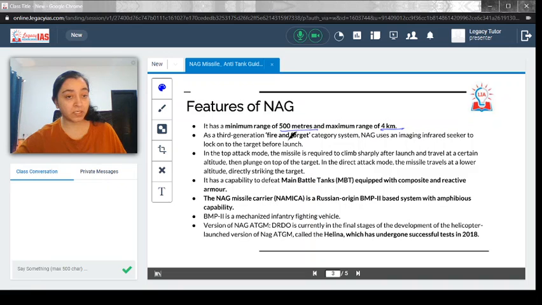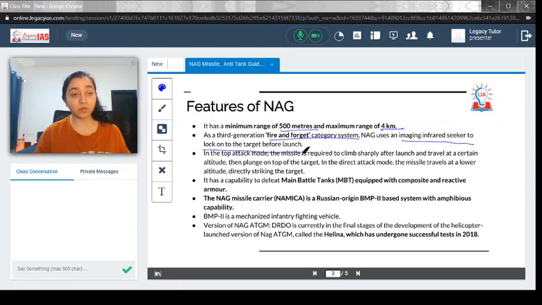As a third generation fire and forget category system, the NAG missile uses an imaging infrared seeker to lock on to the target before launch. So first of all, it is a third generation advanced fire and forget system, and it uses the infrared seeker. How does it seek out the target? It will use infrared imaging and then lock the target. This is how NAG locates its target.